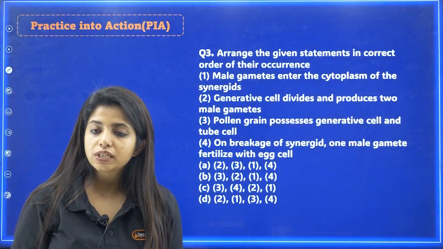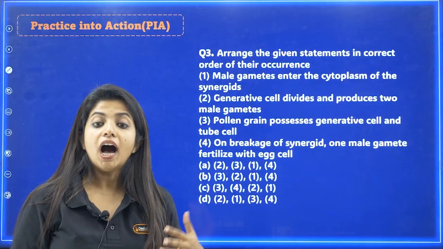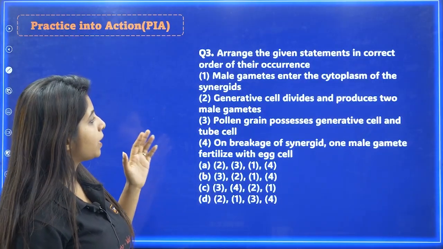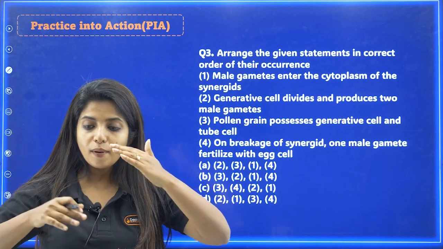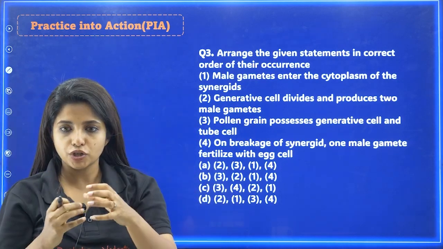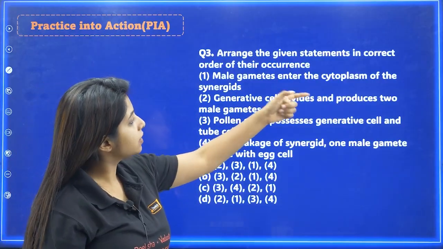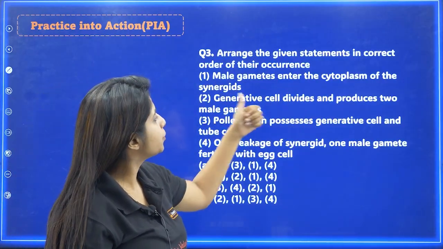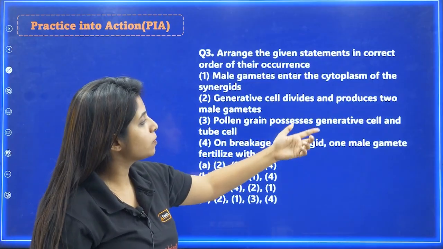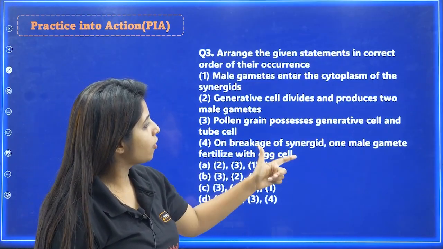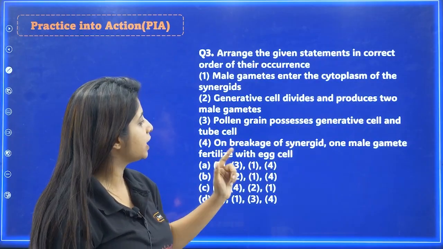Arrange the given statements in the correct order of their occurrence. Okay, male gametes enter the cytoplasm of synergids. You have to go by the flow, okay, which is the correct order of the fertilization. Before that, generative cell divides and produces 2 male gametes. Pollen grains possess generative cell and tube cell. On breakage of synergid, 1 male gamete fertilizes the egg cell.